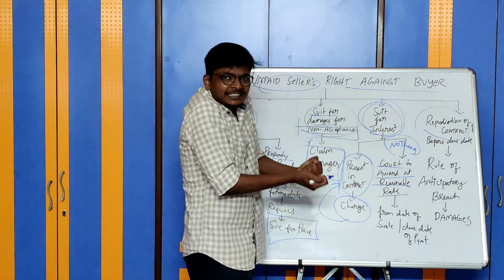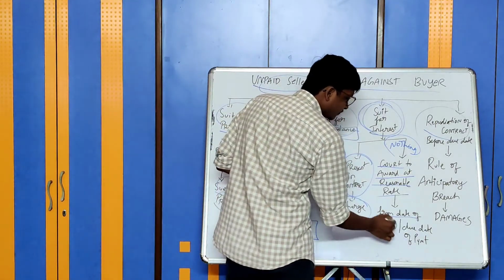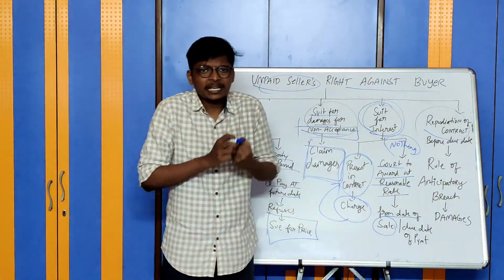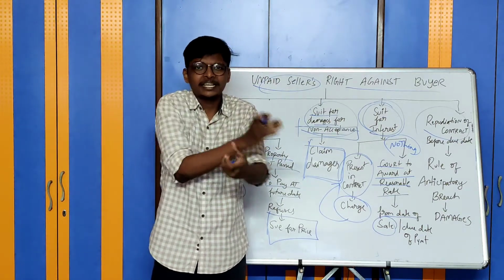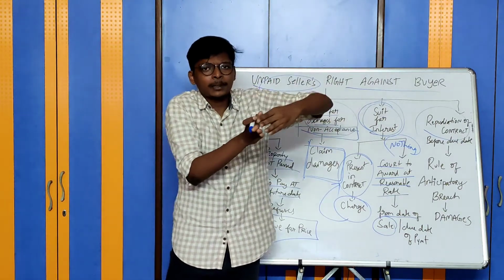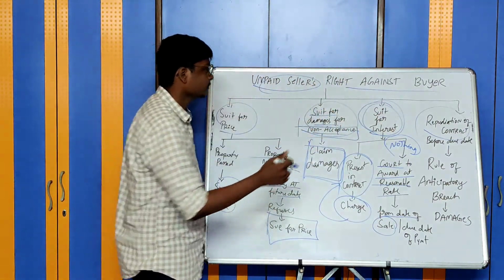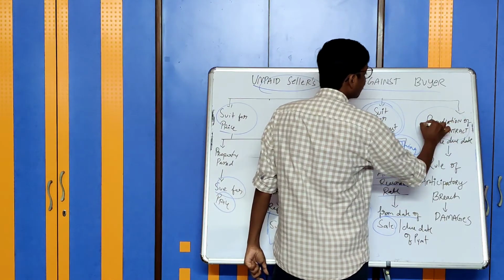From what date will I start computing interest on amount due? From the date of sale, from date of tender of sale or due date of payment. Sometimes I will sell today and give you 30 days credit period. So due date is the 31st day. So from that day you will start counting number of days for interest payment, or from the date of sale. Court will decide that.